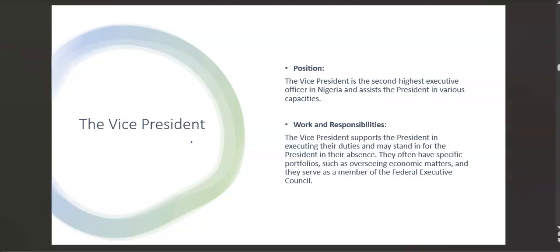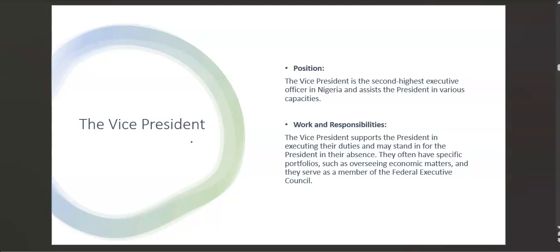For example, when the president is out of the country and has gone to solve other foreign affairs, who will be left to look at the country now? It's the vice president. The vice president steps in when the president is absent. When the president has gone to deal with other international affairs, the vice president remains to take care of the country, and he is there to lead the country instead of the president, okay? So in the absence of the president, the vice president leads the country as they wait for the president.